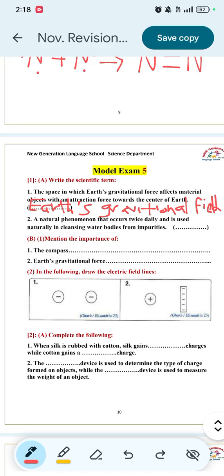B. Mention the importance of the compass. Number 1, the compass is used to identify the four main geographical directions. Number 2, Earth's gravitational force is used for the stability of objects and also for the falling of rain toward the Earth.